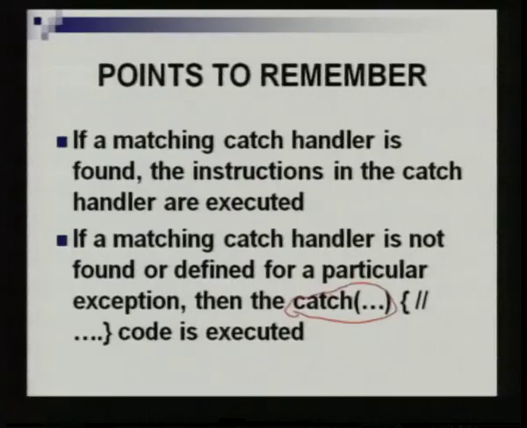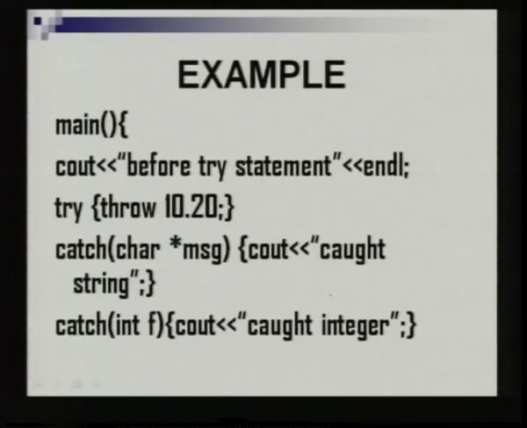Now we will see an example program with this catch handler. You have the main function, and you simply have the before try statement. Then here you are not executing any set of statements, you are simply throwing an exception. Within the try block you have throw 10.20. This is nothing but a float value. The value that follows throw indicates that this exception belongs to a float nature.